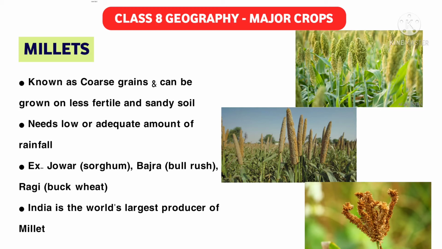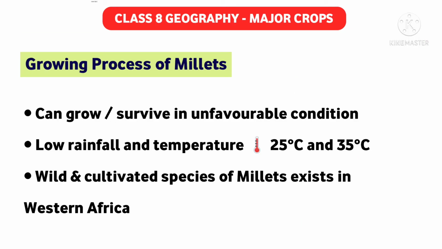Okay students, now the next is India is the world's largest producer of millets. This is very interesting that among the other countries, India is the world's largest producer of millets. Now if you go to the growth requirements for millets, it can grow, as I told you, or survive in unfavorable conditions.